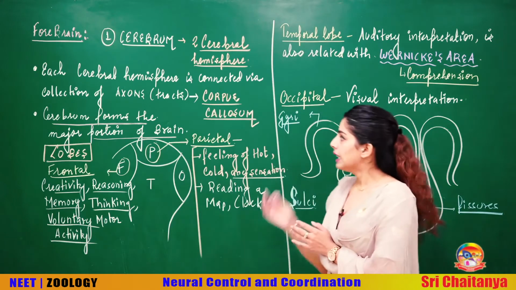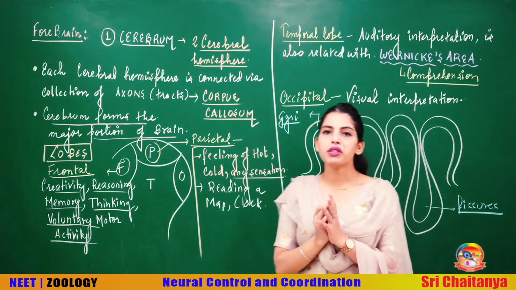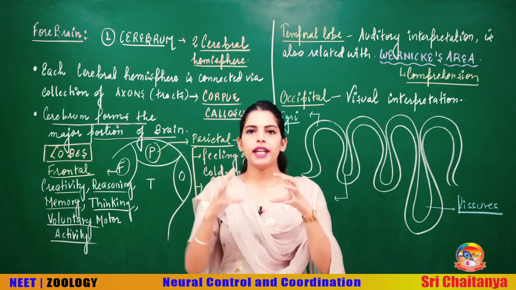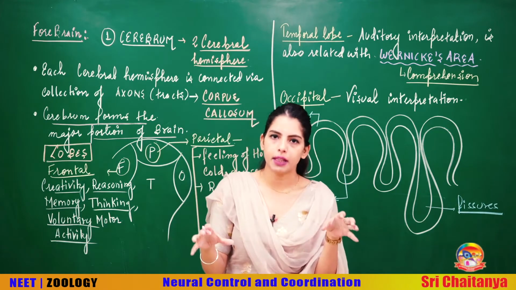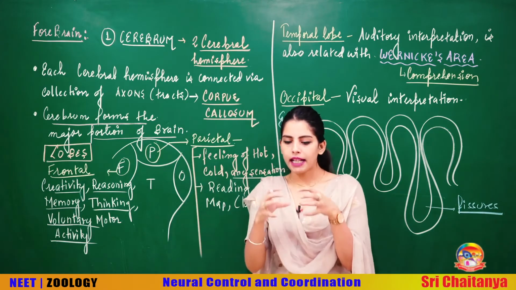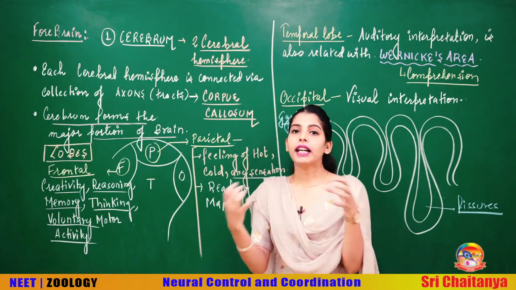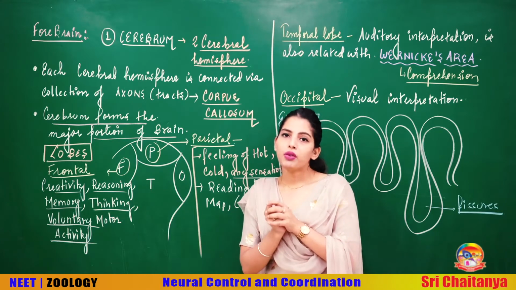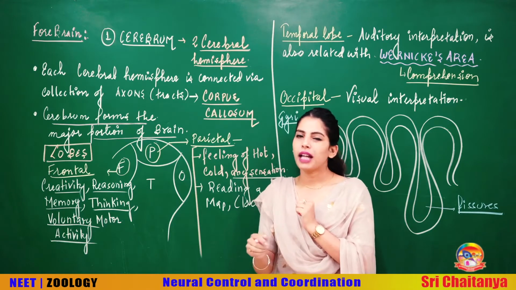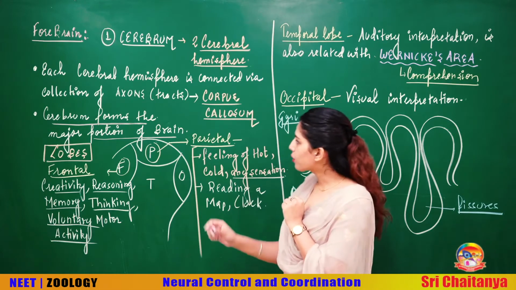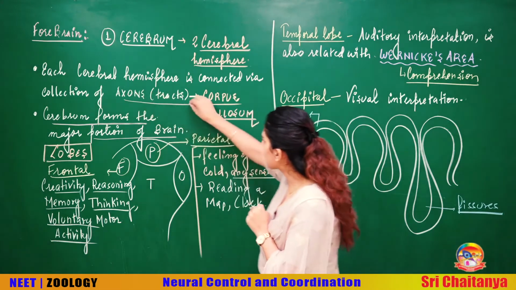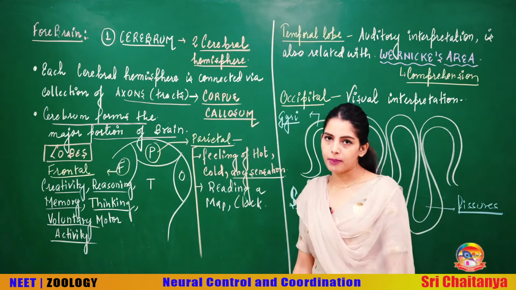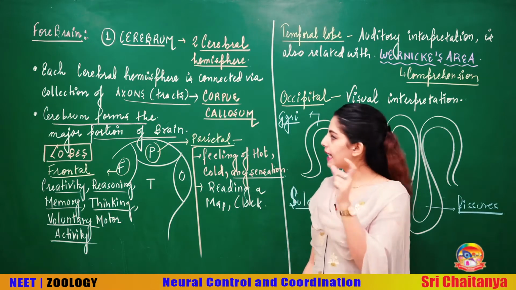Now talking about the cerebrum, I have written that we have two cerebral hemispheres. We have one cerebral hemisphere this side and one this side: the right cerebral hemisphere and the left cerebral hemisphere. These two cerebral hemispheres are not separated, but connected with the help of a collection of axons, and we know that a collection of axons is called a tract. So these tracts, the collection of axons that connect both cerebral hemispheres, form the corpus callosum. This corpus callosum is connecting both the cerebral hemispheres.